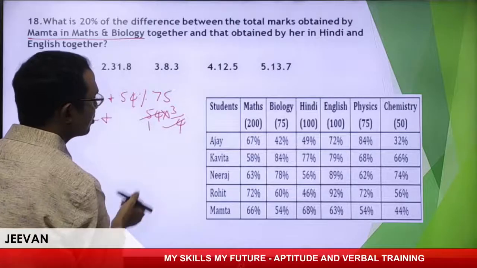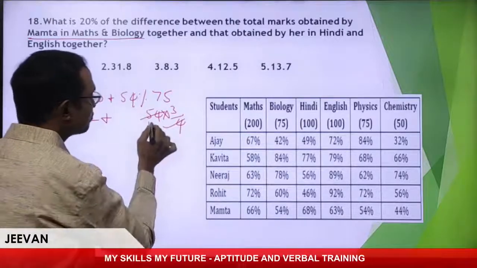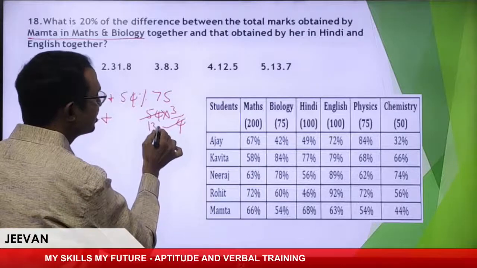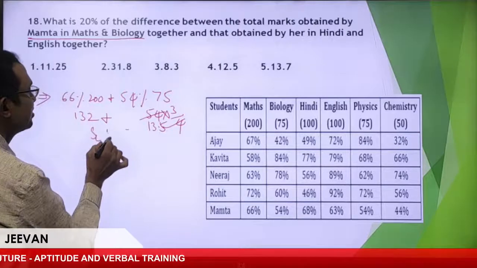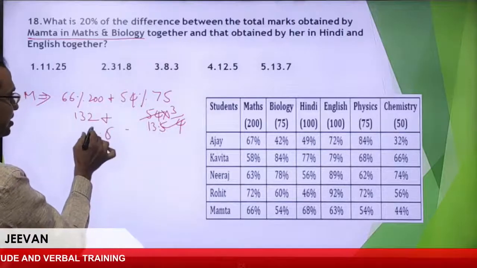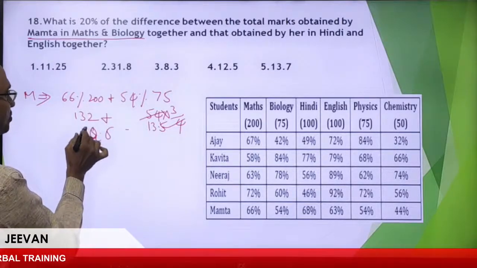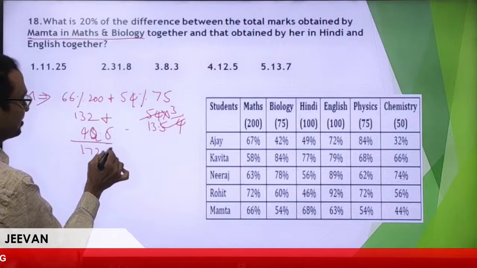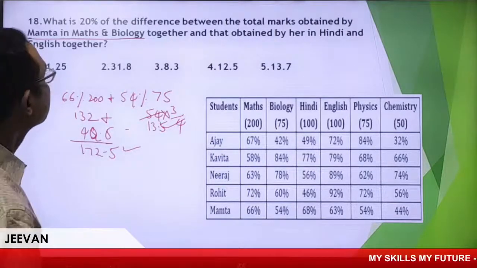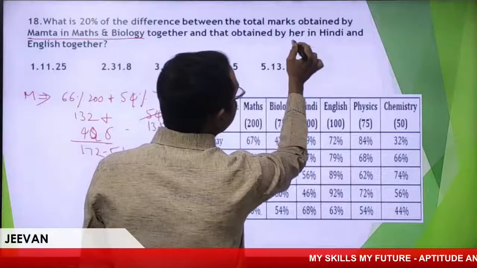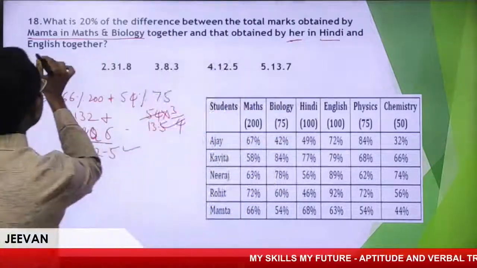So 4 ones are 4. How much this is? Right. So 4 threes are 12, 20. So 4 fives are. So 3 fives are 15. Okay. 15, 1. 3 threes are 10, 1. Okay. 4. It's nothing but 172.5. Clear. It's about Mamata.